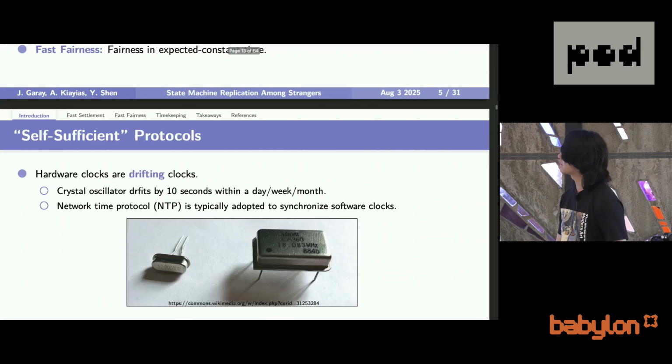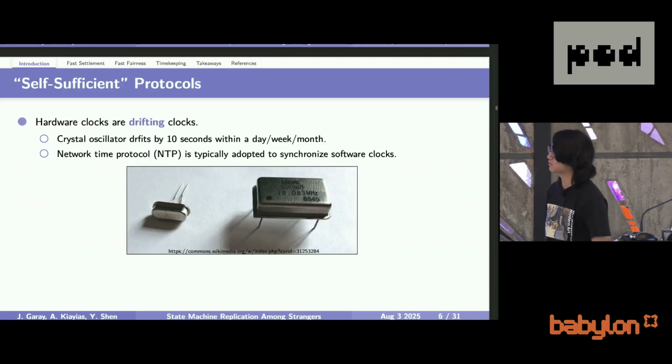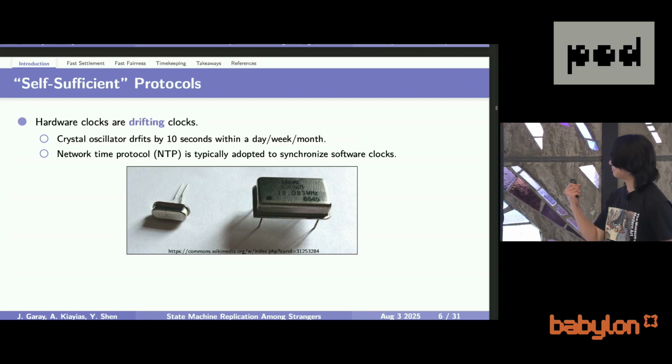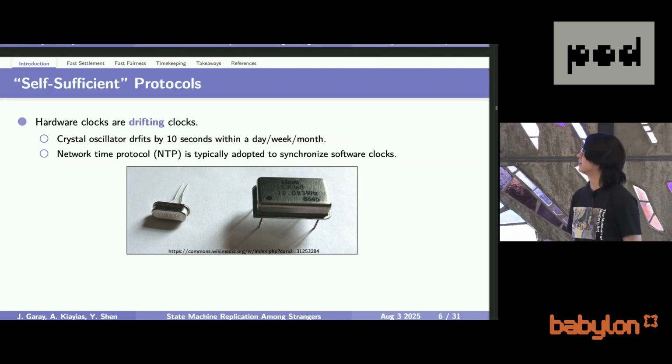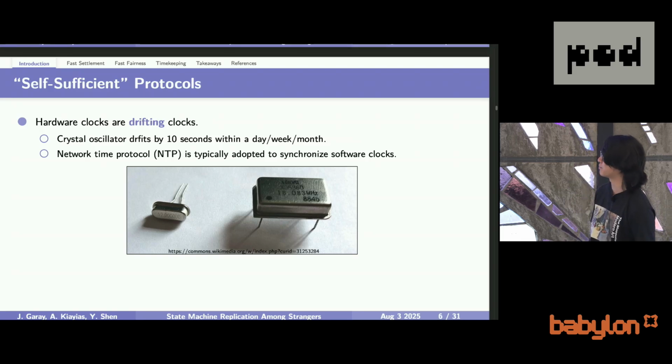However, what is interesting here is that this timing thing is actually a very subtle concept in distributed computing. And I believe this part is not very well known, so I'm going to introduce a bit more about it. So here, a common strategy is that people would make some assumptions on the local clocks. They are either perfectly synchronized, as in the synchronous protocol, or they are completely useless, as in the asynchronous setting.